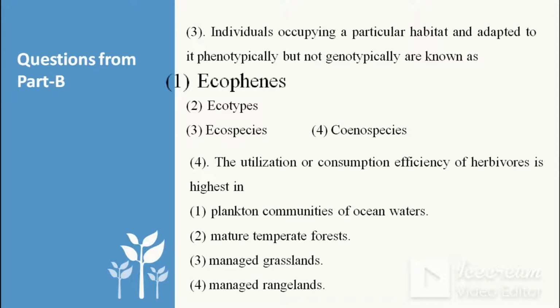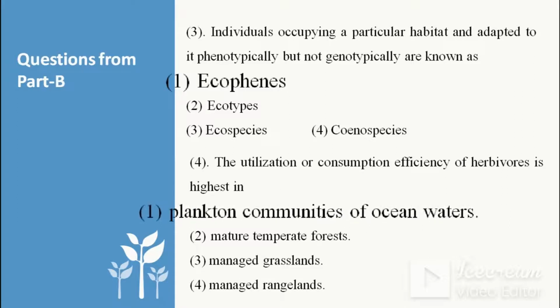The next is, the utilization or consumption efficiency of herbivores is highest in: plankton communities of ocean water, mature temperate forest, managed grasslands, managed rangelands. I explained that the consumption efficiency of terrestrial species is lower than that of aquatic species. So options 2, 3, 4 are from terrestrial animals, whereas option 1 is from aquatic animals. So the correct answer is option 1, that is plankton communities of ocean water.